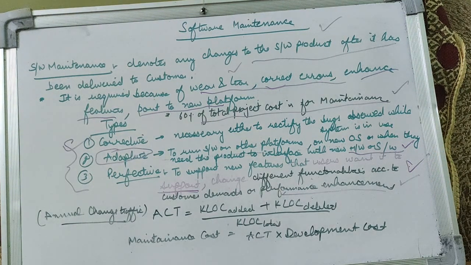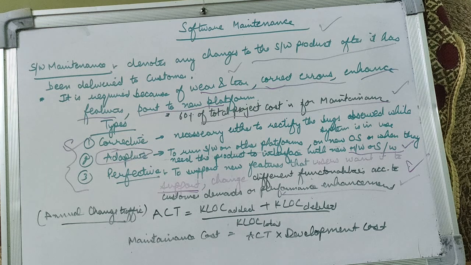So this is all with the types of maintenance. Clear? Corrective means if you need any coding activities to correct the errors or bugs. Adaptive means if you need to make the software adapt to a new environment, then it is adaptive maintenance. If you do coding to include new features or enhance the existing features according to the demands of the customer, or to enhance the performance, that is called perfective maintenance.